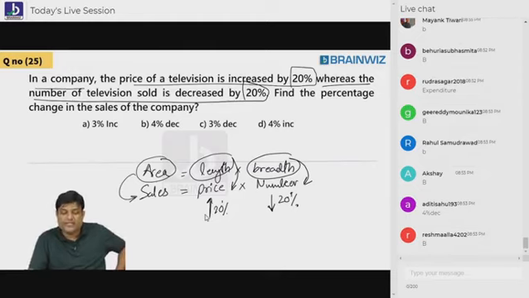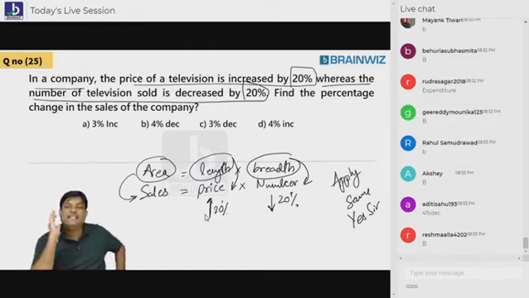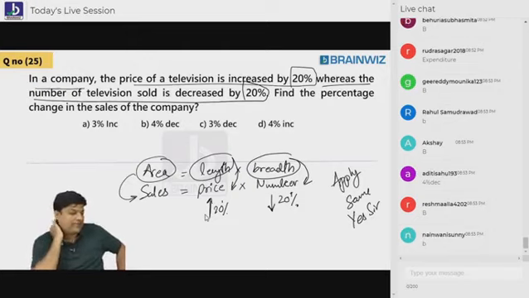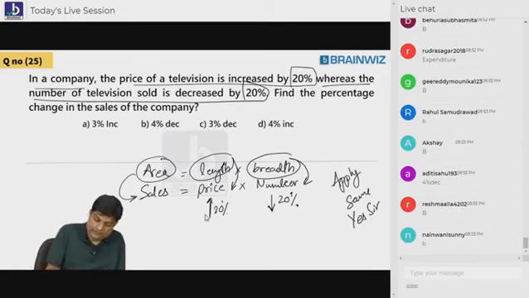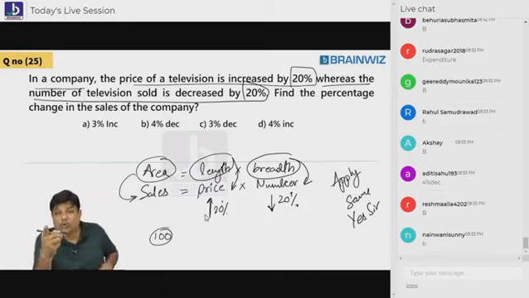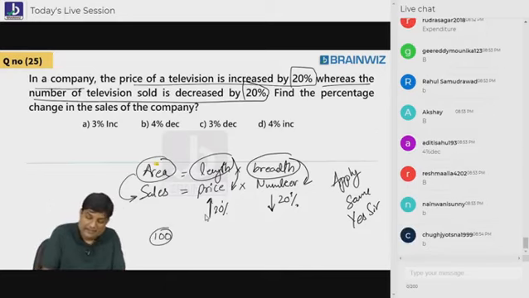So can we apply the same? Yes, sir. Are you understanding everybody? Is it fine everybody? Let's try to take 100. Same question. Previously area was 100, now sales is 100.